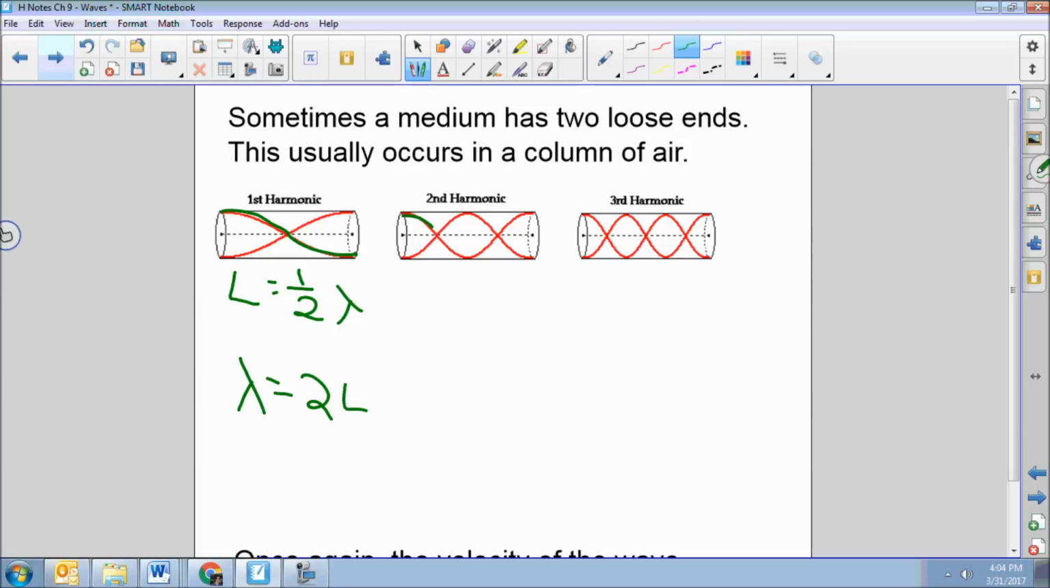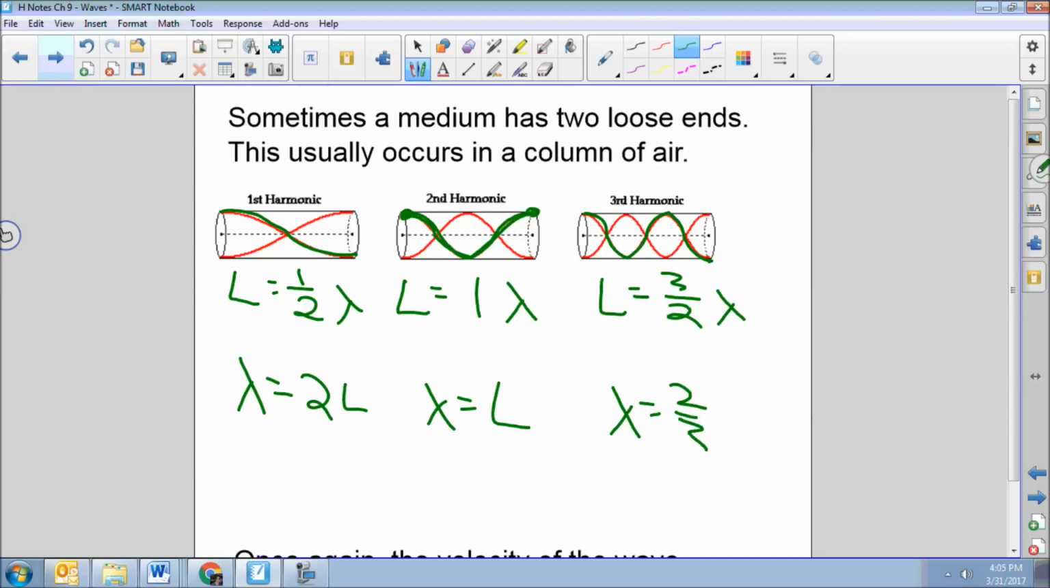Here we've got 1, 2, 3, 4 quarters. So our length is, did I do that right? 1, 2, 3, 4 quarters. Yeah, 4 quarters is 1 wavelength, which means that our wavelength is just the length. Sorry, this is 1 wavelength. Over here, we've got 1, 2, 3, 4, 5, 6 quarters. 6 quarters is the same as 3 halves, and so our wavelength is 2/3 of the length.